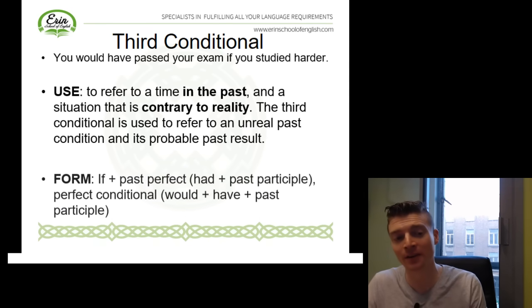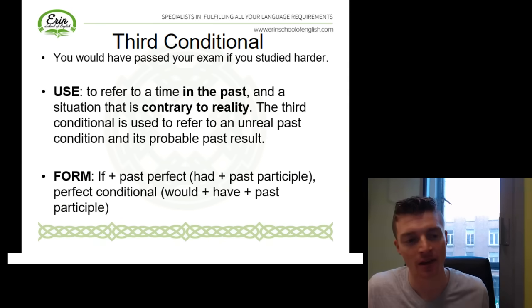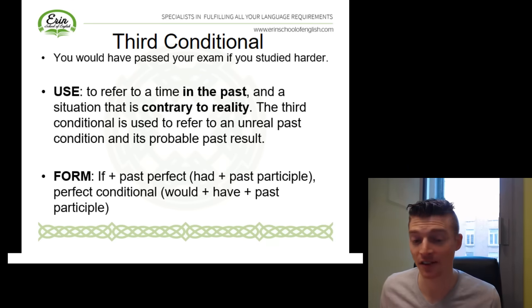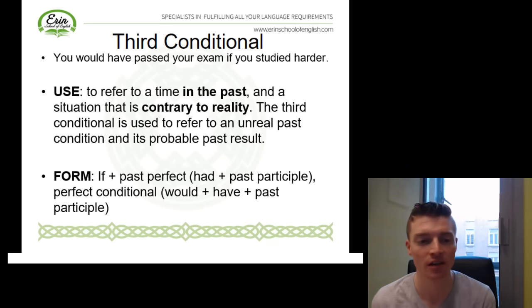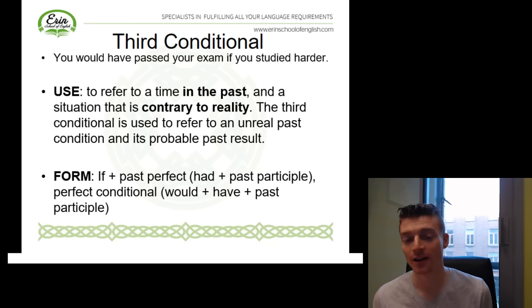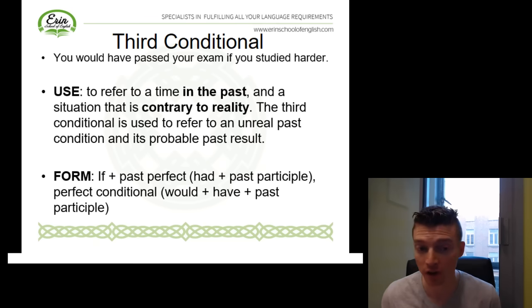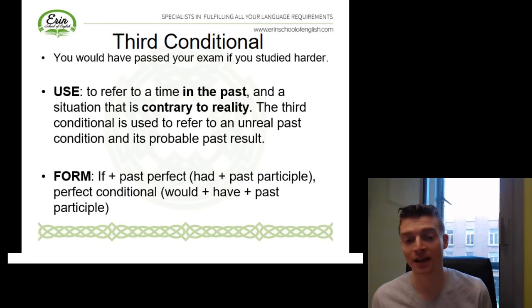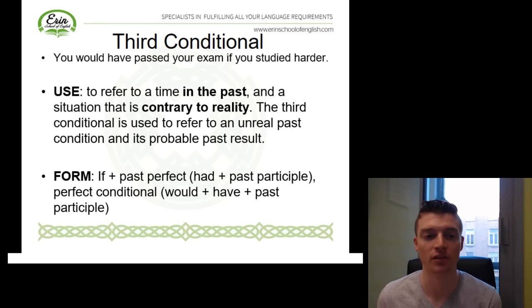Now our form here, it's a little bit more complex. So we've got some more of our past tenses here, or our narrative tenses. If plus past perfect. And remember, the past perfect is had plus past participle. And then in our main clause, we've got the perfect conditional. So in other words, would plus have plus past participle.